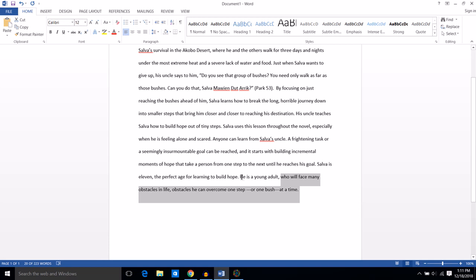To make sure I have a sentence, I'm going to focus on this part to make sure I have a subject and a verb, and I do. And when I read it out loud, it does complete a thought, and I am using a period at the end.